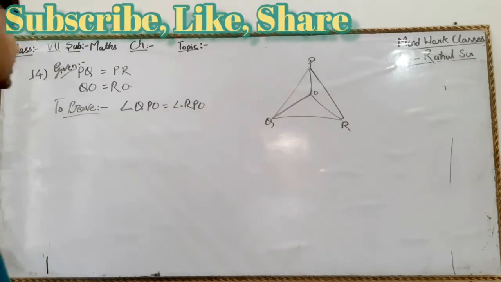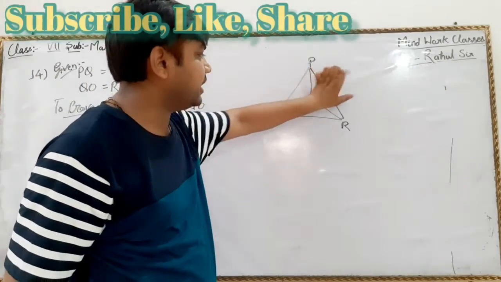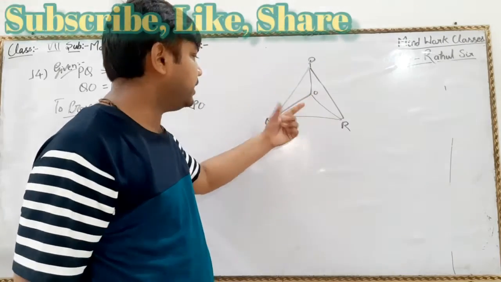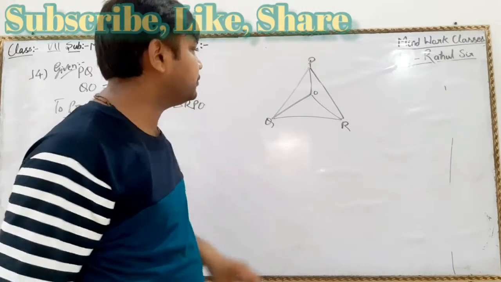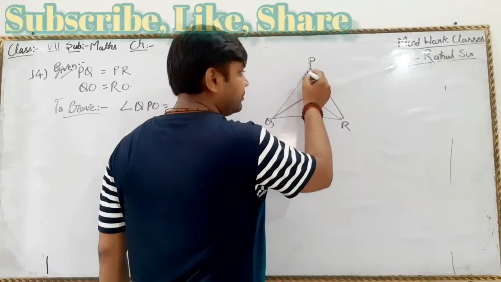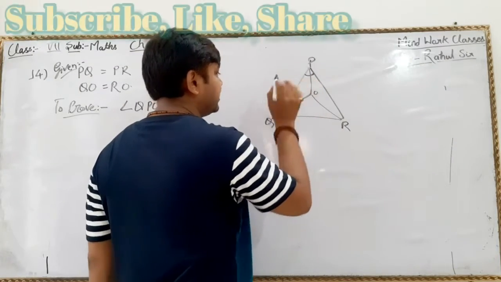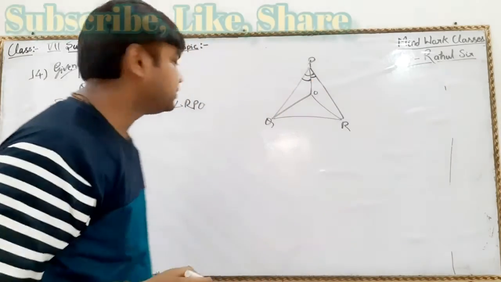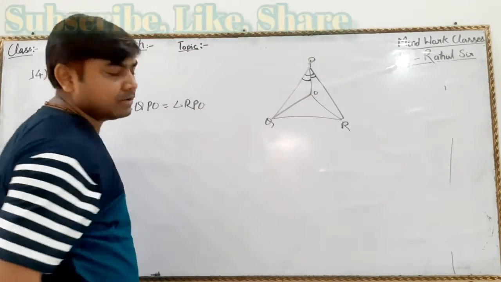Listen, what it is saying, this is an isosceles triangle where PQ and PR are equal, and this is a point O where QO and RO are equal. What do we have to prove? That this PO bisects this angle. If it is bisecting this angle, that means these two angles will be equal. So that's why we have written here angle QPO equal to angle RPO.